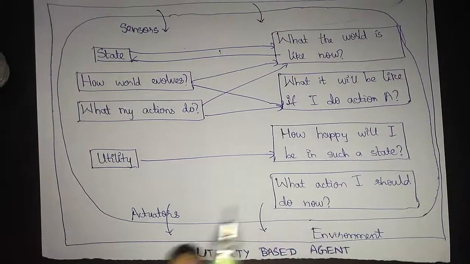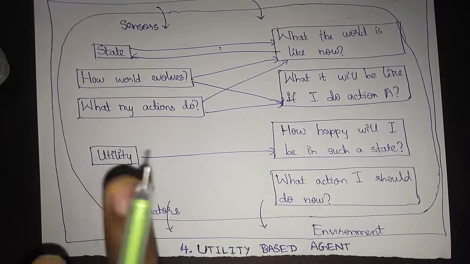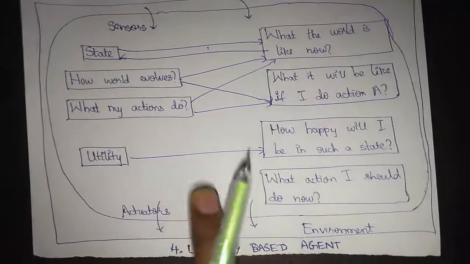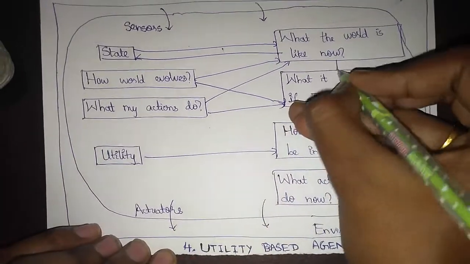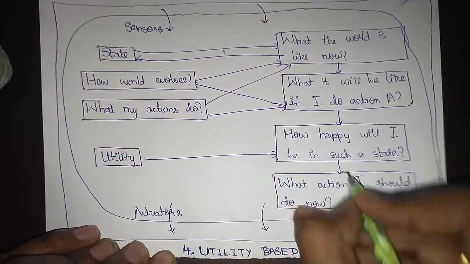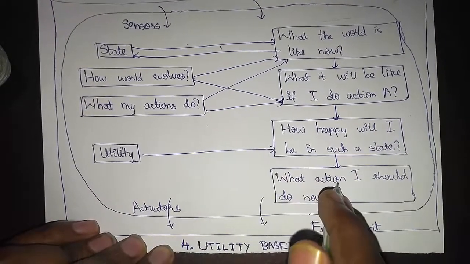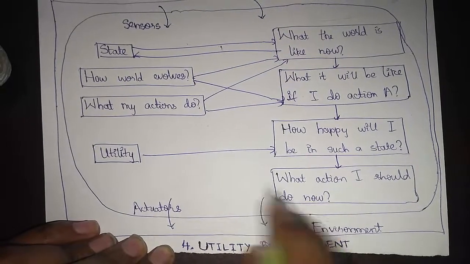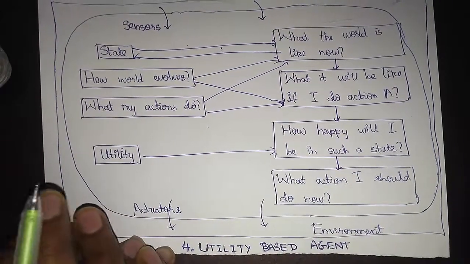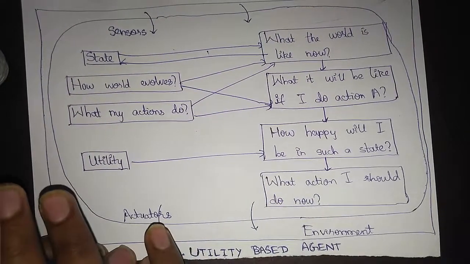Here we are not having a goal. Instead, we are going to have a utility function describing how happy we would be if we perform a particular action. There we just check if we reach a particular goal state or not. Here we check if the state reached satisfies the particular conditions or requirements of the user or not.